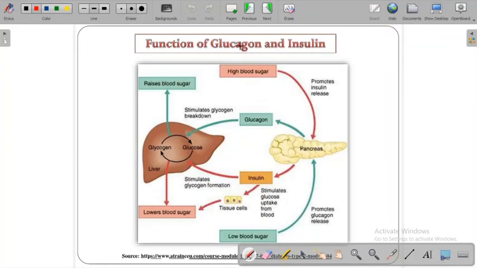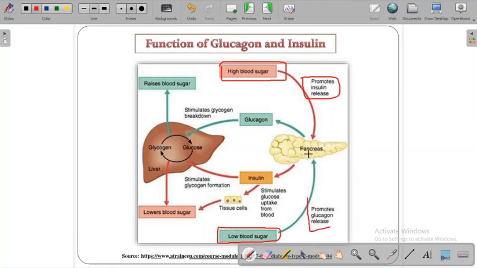Now we'll see the function of glucagon and insulin. What exactly happens when there is a high blood sugar? High blood sugar promotes insulin release. And if there is low blood sugar, what happens? It promotes glucagon release.